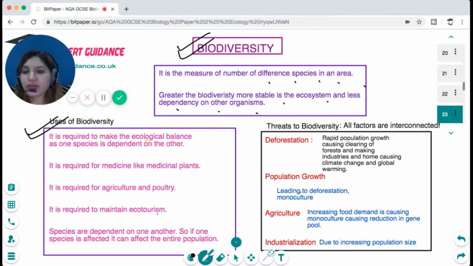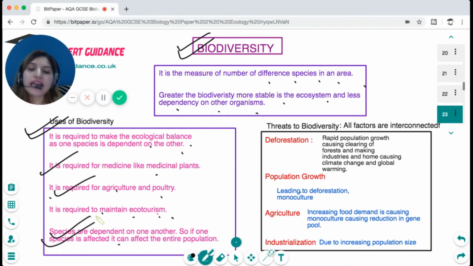It is important to maintain ecological balance, as one species is dependent on the other. It is required for medicine, like medicinal plants. It is required for agriculture and poultry. It is required to maintain ecotourism. Since species are dependent on one another, if one species is affected, it can affect the entire population. Now, what are the major threats to biodiversity that we have?